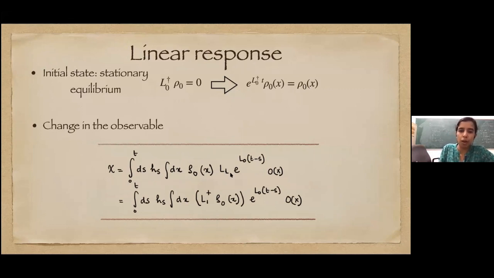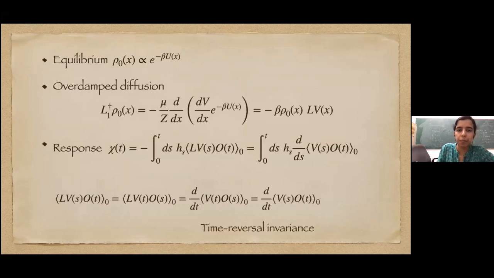But we can go further. We can take this L1, operate on L0, rho 0, and it becomes just the adjoint. And now we come to why we were using overdamped dynamics. Explicitly we can calculate this L1 dagger for the overdamped case, and it turns out to be simply minus beta rho 0, the equilibrium distribution, L operating on V(x).